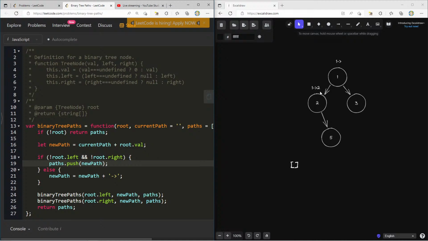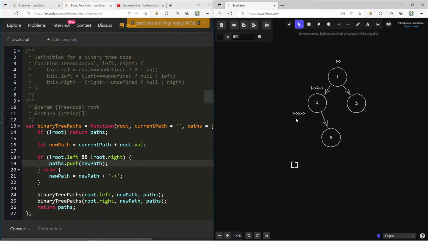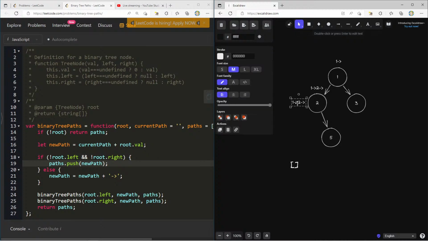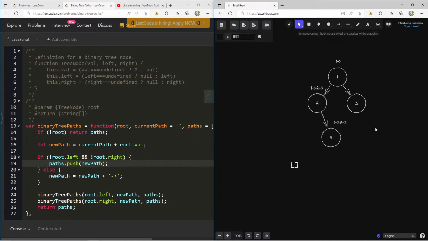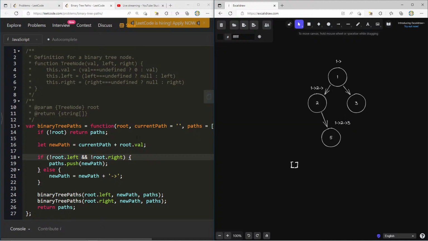Or we do new path equals new path, and we also append that arrow on the right. Right. Now we call this with the next one right here. This is a null node, so we'll just return paths, which in this case, so far, is an empty array. Come back here to the top, and now we're going to call it on the right. This is already a leaf node, so now we're just going to append number 3. In this case, I can append number 3 and push to paths. I guess I can still call left and right and return paths, and that should work out fine. I don't think I have to do anything else special here.